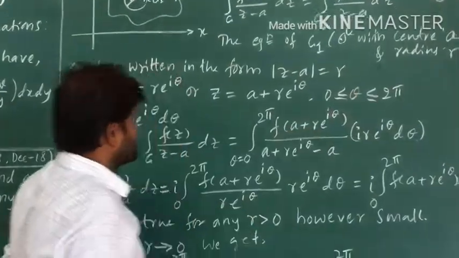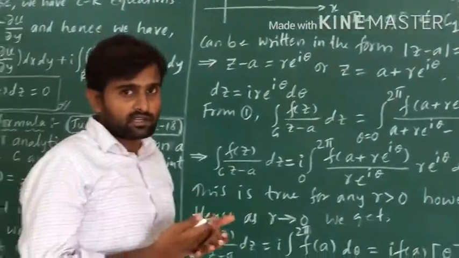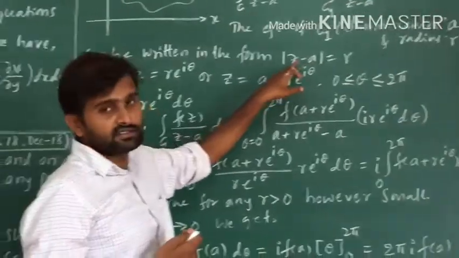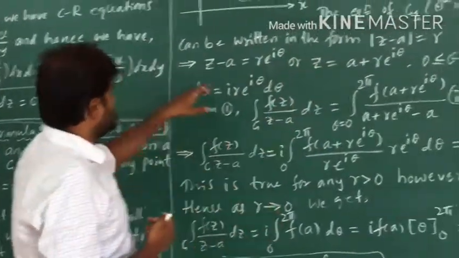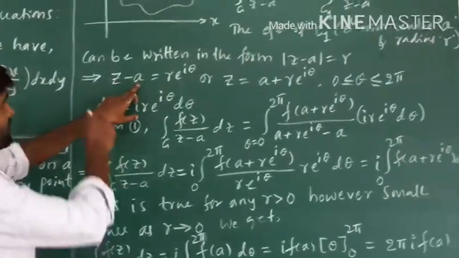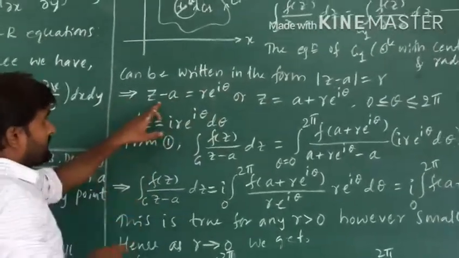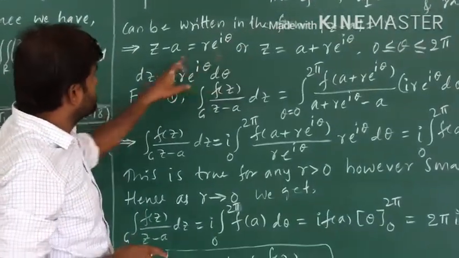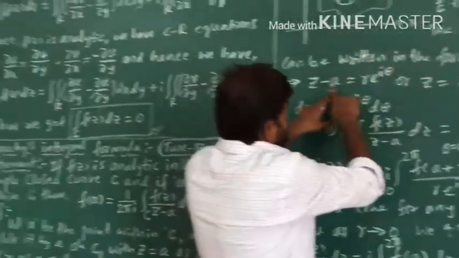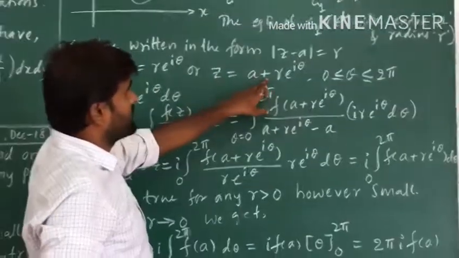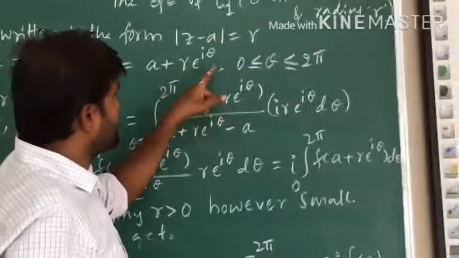In polar form, z minus a equals r into e raised to I theta, so transferring a to the other side, z equals a plus r into e raised to I theta.